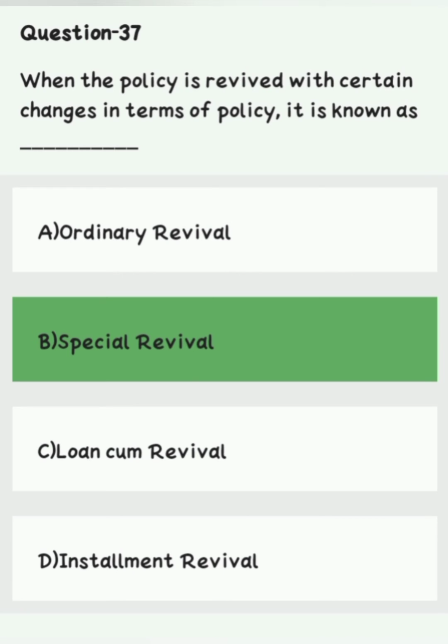Question number 37. When the policy is revived with certain changes, in term of policy it is known as dash. Option A ordinary revival, option B special revival, option C low income revival, option D installment revival. Right answer is option B special revival.